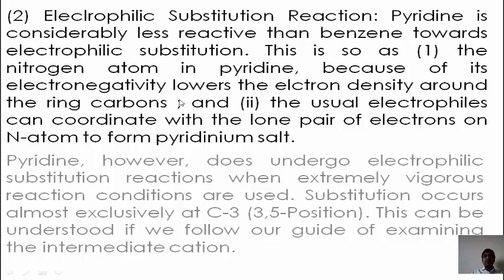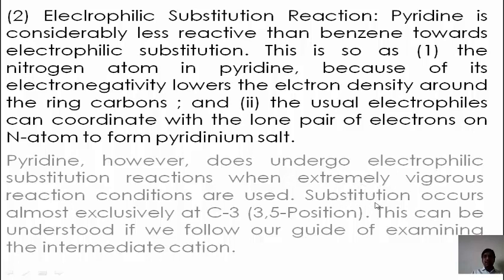Means as the nitrogen atom is more electronegative than carbon, all the electron cloud is shifted towards this nitrogen atom. The second point is that the usual electrophiles can coordinate with the lone pair of electrons on the nitrogen atom to form the pyridinium salt. The pyridine, however, does not undergo the electrophilic substitution reaction unless extremely vigorous conditions are used.